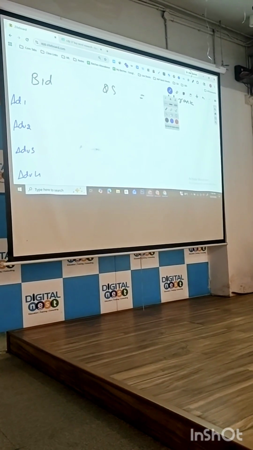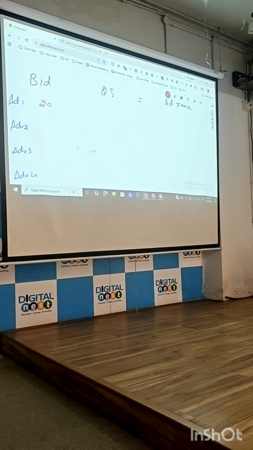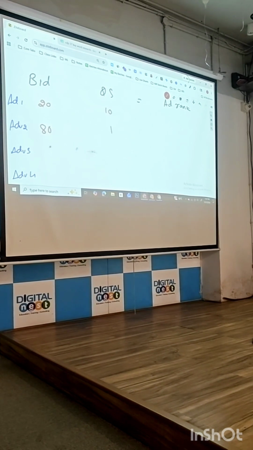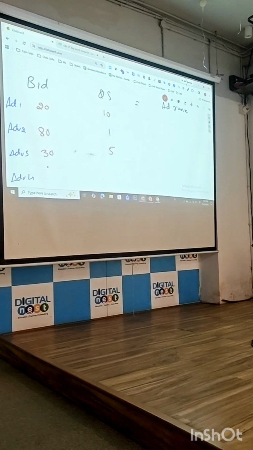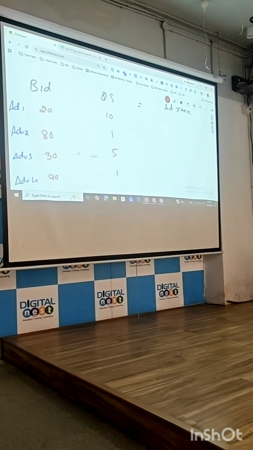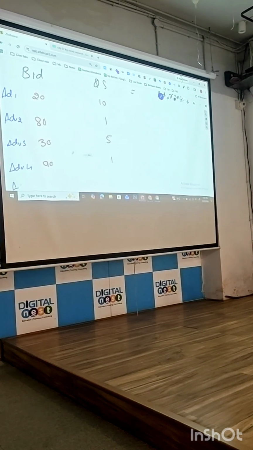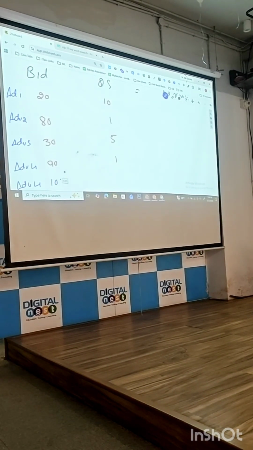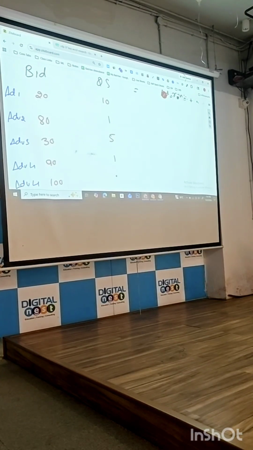This advertiser is ready to pay 20 per click, quality score is 10. He is ready to pay 80 per click, quality score is 1. This advertiser wants to pay 30 per click, quality score is 5. He wants to pay 90 per click, quality score is 1. Another advertiser is ready to pay 100 rupees. Quality score is 1.